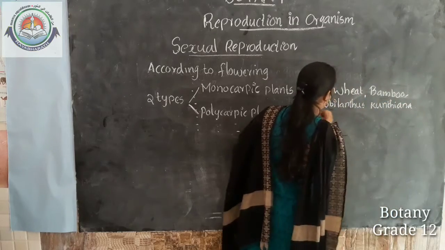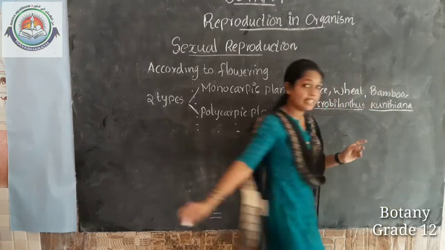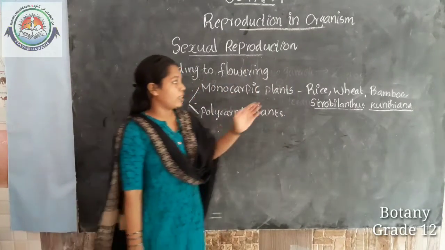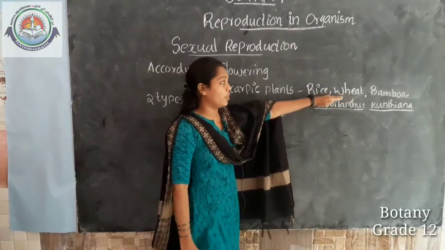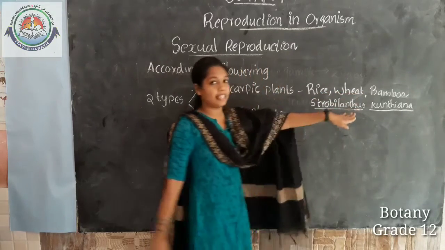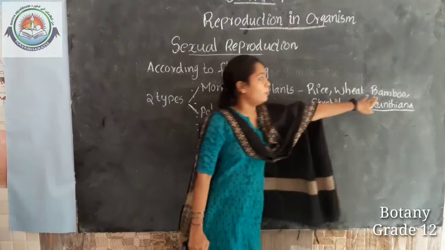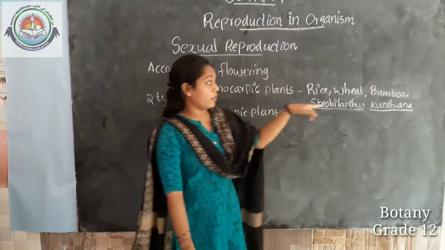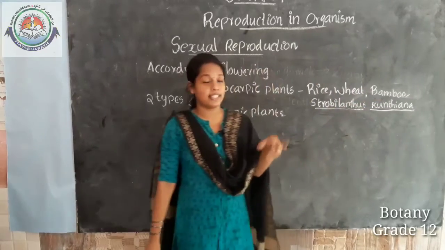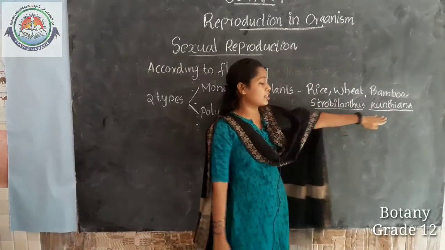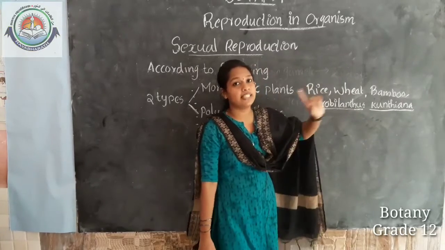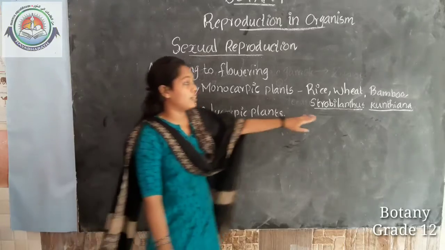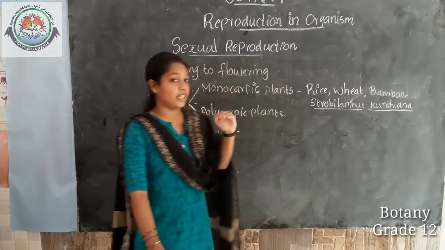So, these are the monocarpic plants, which flower only once in their lifetime. Bamboo flowers only once in their lifetime, between 50 to 100 years. And Strobilanthus kundiana flowers only once, after 12 years.